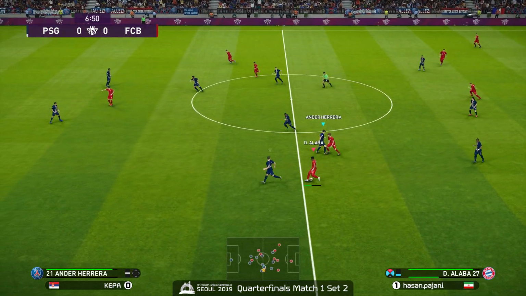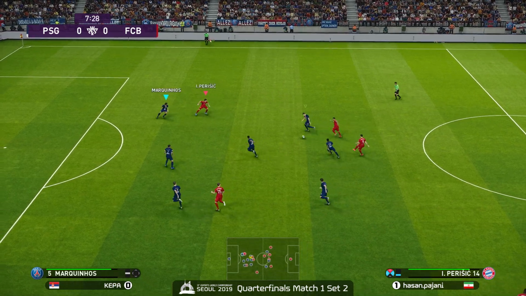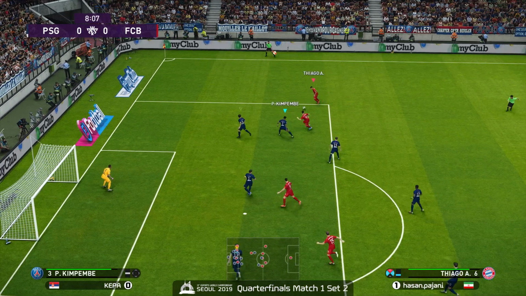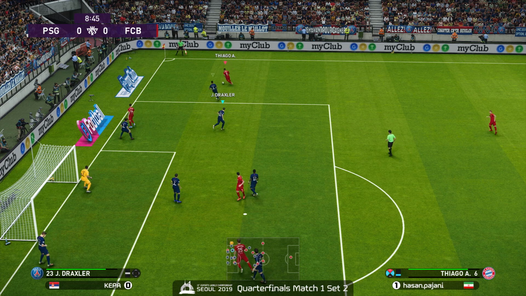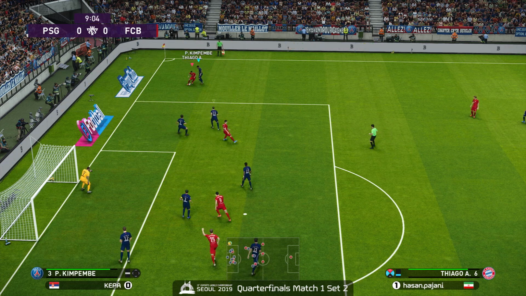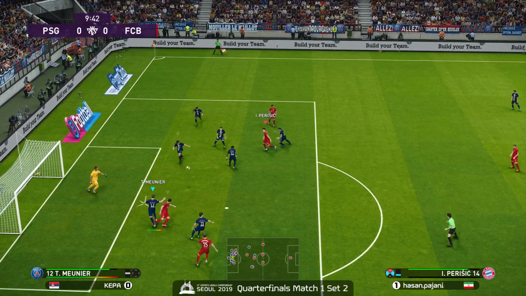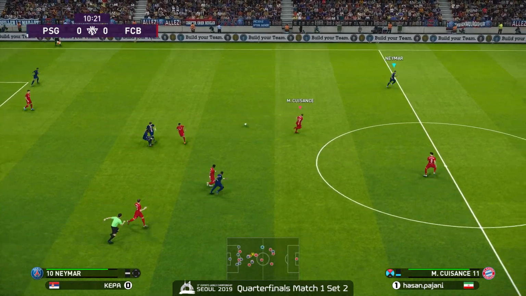Alaba forward to Müller. Lewandowski, looking for that right side. Close to offside, but not. Perisic pushing it forward. Back out. Thiago, covered by Kimpembe. It's an unmarked man at the center. Is he going to go for that? No! Great footwork, dribbles it by. The footwork looking good. Cleared. Unfortunately, the pass not on target.